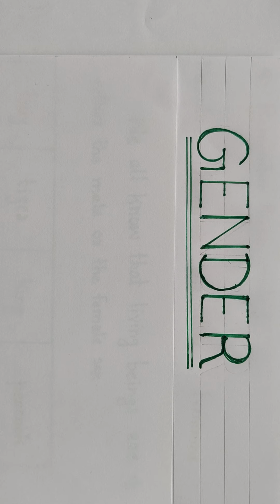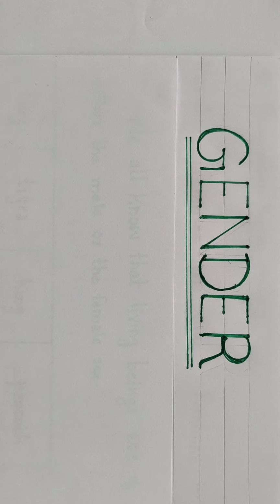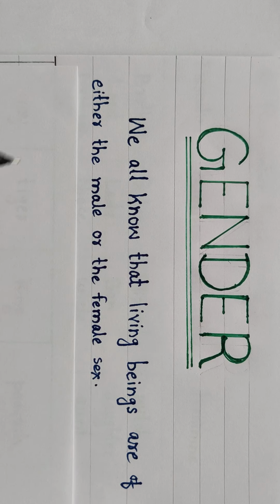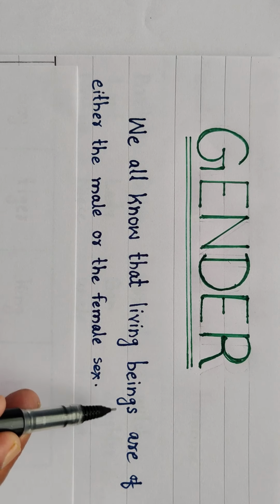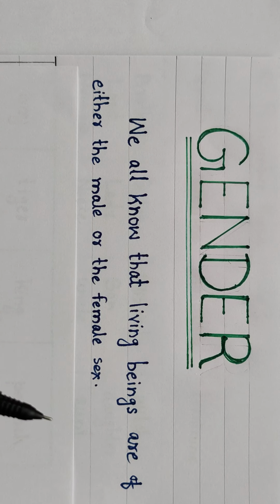In the previous video we had seen the types of nouns, and today we are going to focus on noun gender. Gender is one of the most important topics in the English language. So let's start. Look, here is one sentence. We all know that living beings are of either the male or the female sex. Okay, we all know that living things in this universe are either the male or the female sex.